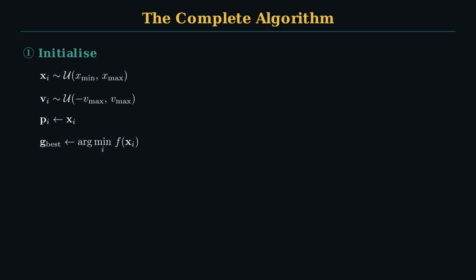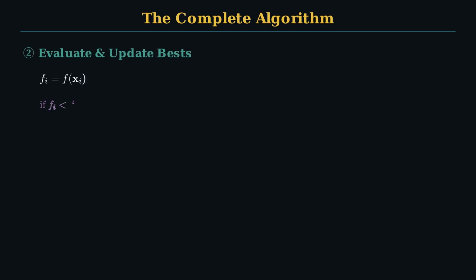It will change quickly. Phase 2, evaluate and update. For each particle, evaluate the objective function at its current position. That gives you Fi. If Fi is better than this particle's personal best, update P best. The particle has found a new personal record. If that new personal best is better than the global best, update G best. The whole swarm just learned something. These 2 conditional updates are the entire memory mechanism of PSO. 2 comparisons, 2 assignments. That's it.